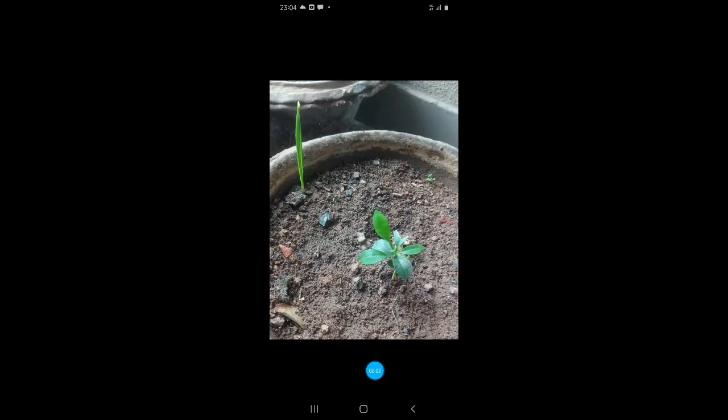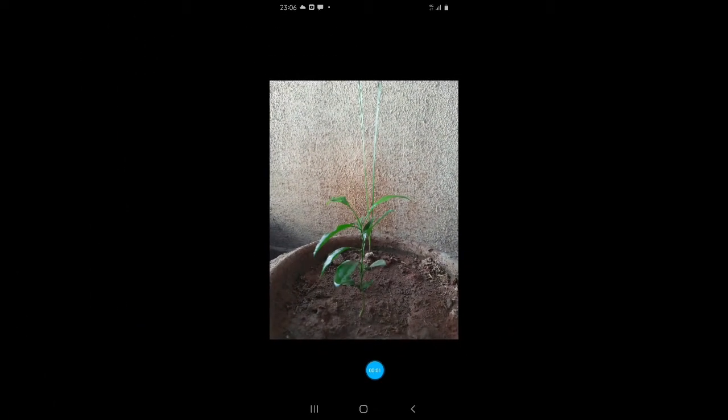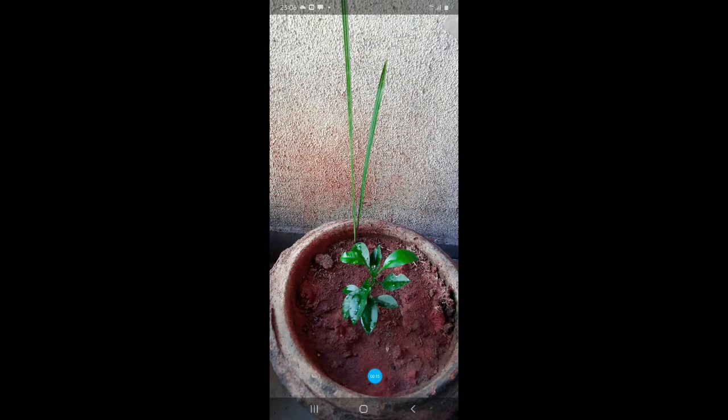What do you see here? Two seedlings. In the middle it is that of lemon, and at the side only one leaf is seen, that is of palm. This is the picture taken after 2 months of those two seedlings. Now they have increased in size, in length. See, the palm seedling had only one leaf, it has turned into two, and it has increased in length also.